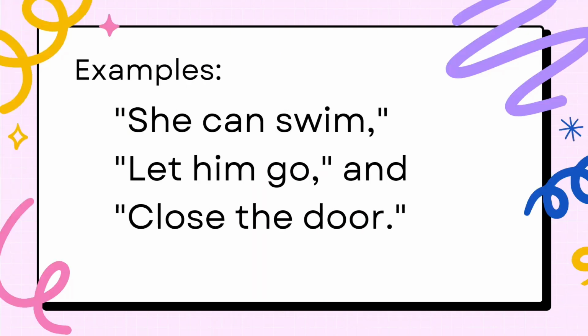Another example: "She can swim." "Let him go and close the door." As you can see, we don't use the word to, because based on the bare infinitives we can construct sentences without using to.